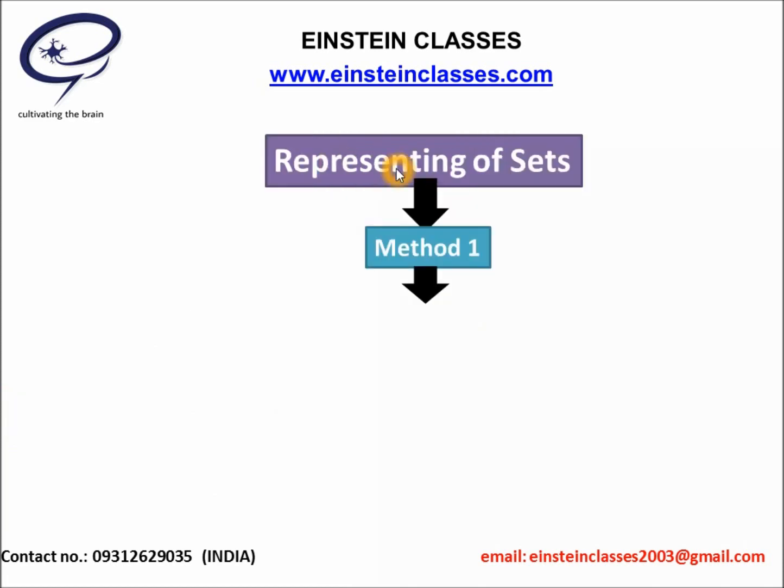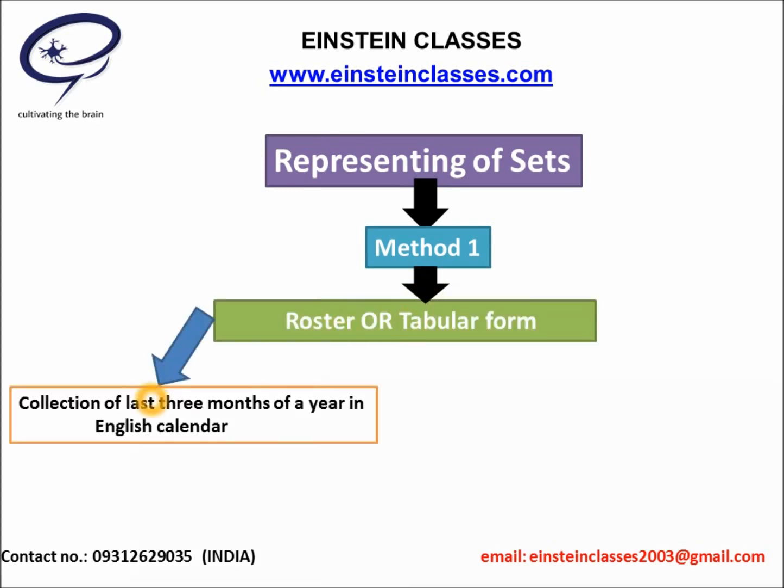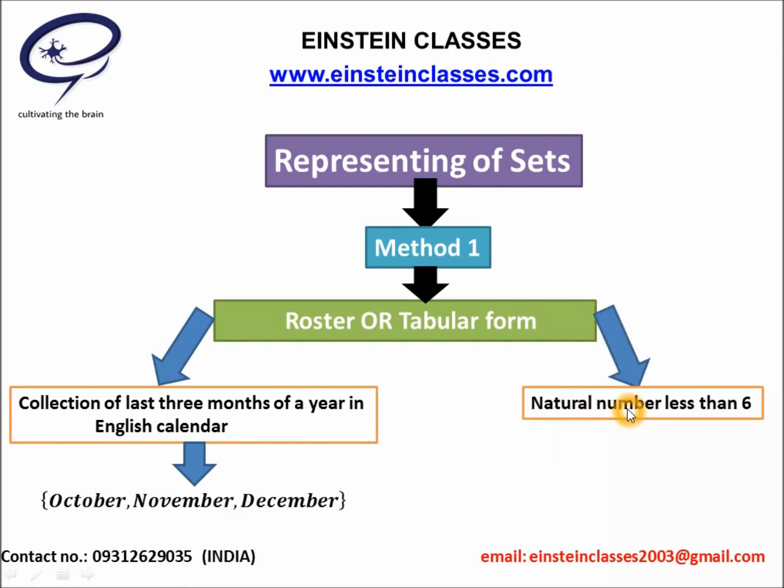Now we are going to discuss the concept of representation of sets. This one is the first method. This method is called the roster form or tabular form. Take some examples. Suppose we have to write down the collection of the last 3 months of a year in the English calendar. Obviously, the collection will consist of October, November and December, and it will be represented according to this. Now we are going to represent the collection of natural numbers less than 6. The natural numbers which are less than 6 will be 1, 2, 3, 4 and 5, and it will be represented according to this. Hence this type of representation is called the tabular form or roster form.